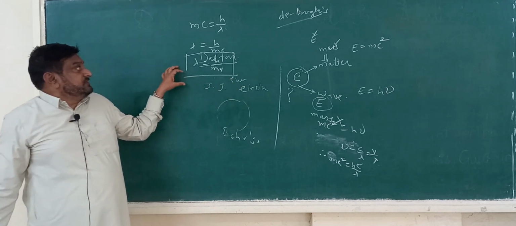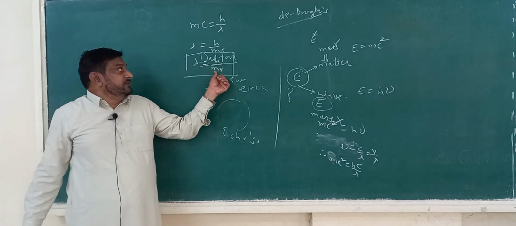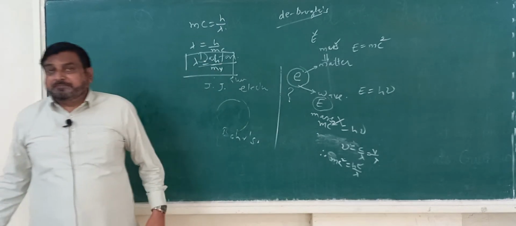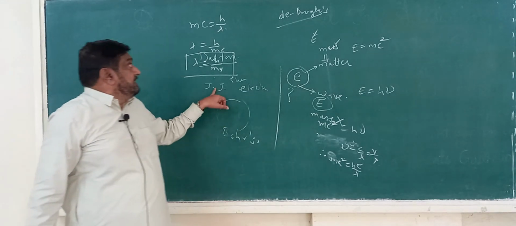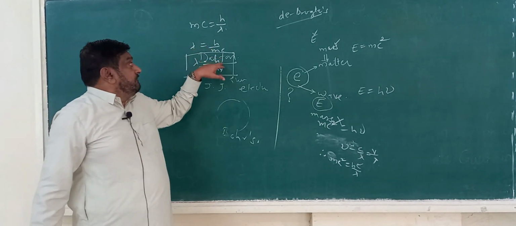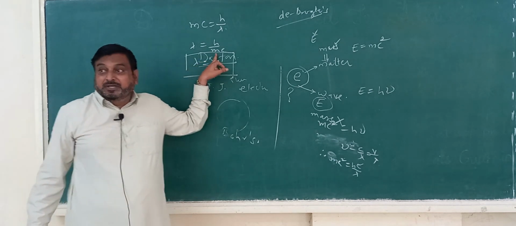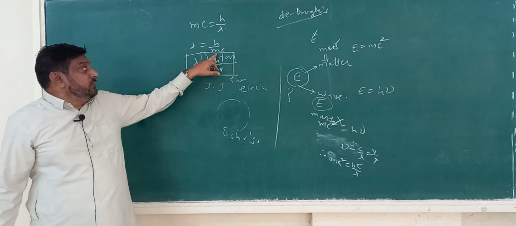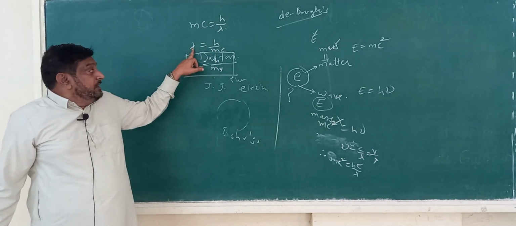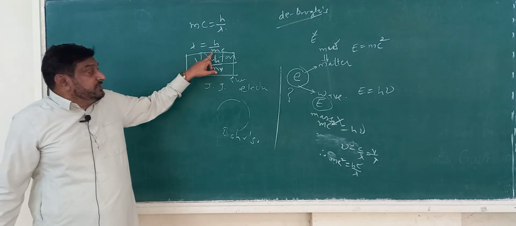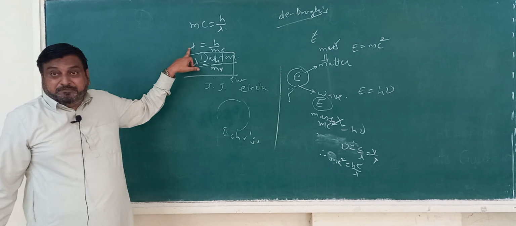Now, what does this equation, lambda equal to h upon mv, indicate? It indicates that m represents the material nature of the particle. If material nature is more, wave nature will be less, and if material nature is less, wave nature will be more.